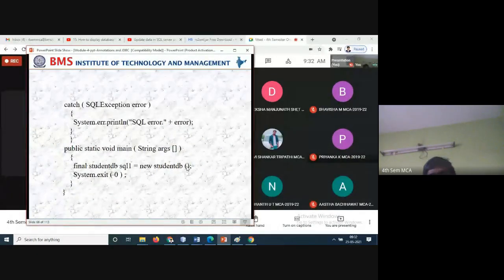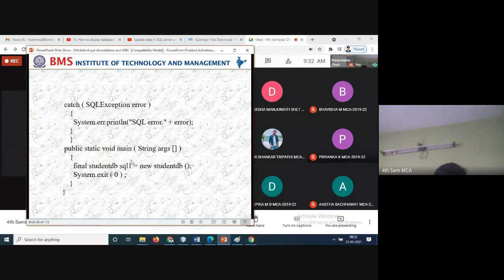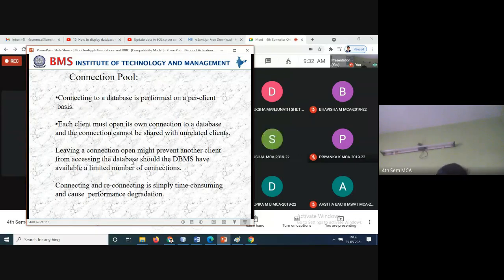Yesterday we saw in the last class a simple example program on how to create the database using MySQL. That's what we explained and discussed. Today, let us see the connection pool.